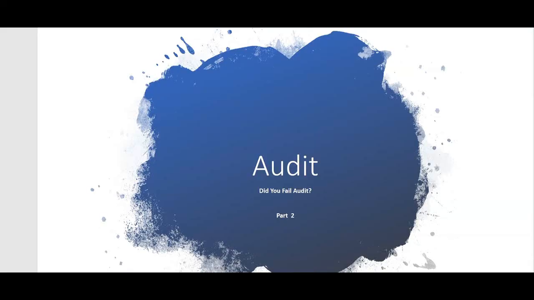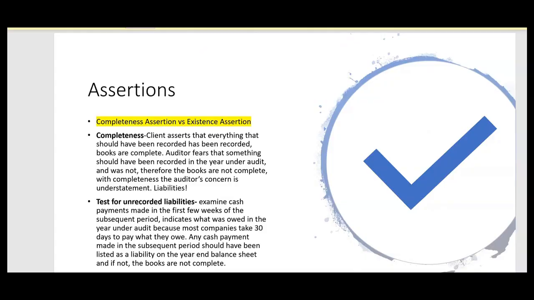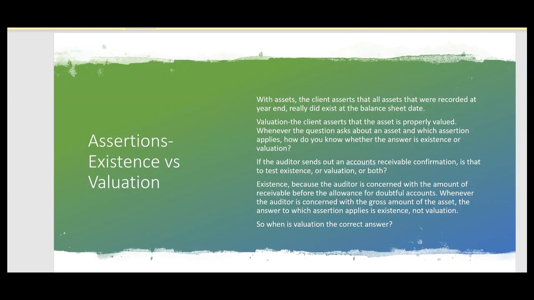This is part 2. I'm Darius Clark, and in part 1 we said if you failed audit, you probably don't know the difference between the completeness assertion and the existence assertion. So if that applies to you, go back to part 1 and watch that video. Because in part 2 we're going to talk about the difference between the existence assertion and the valuation assertion. And this really applies to assets.